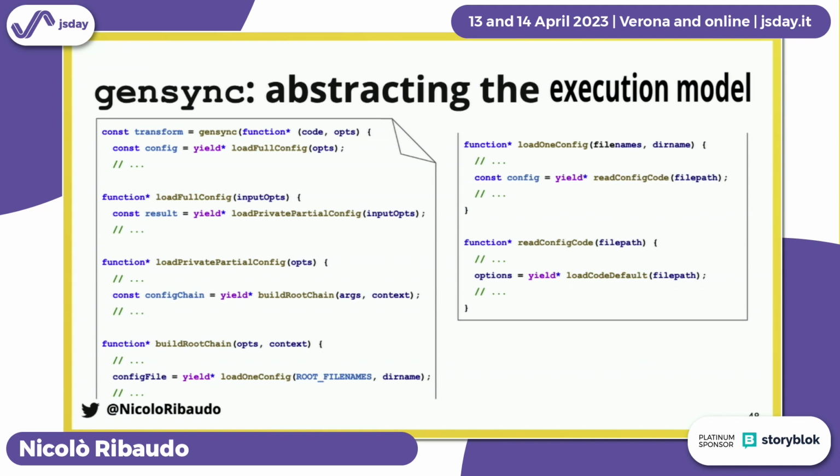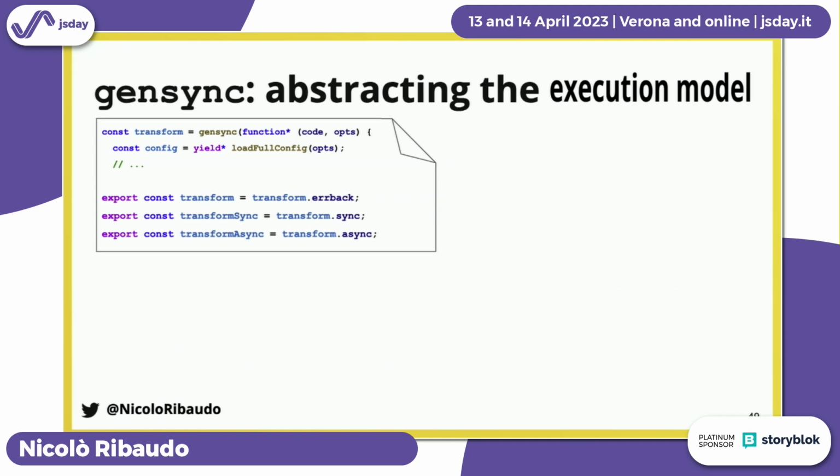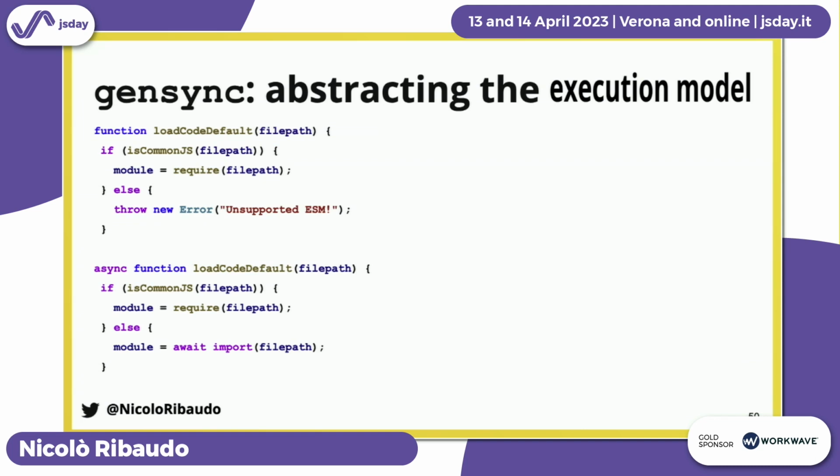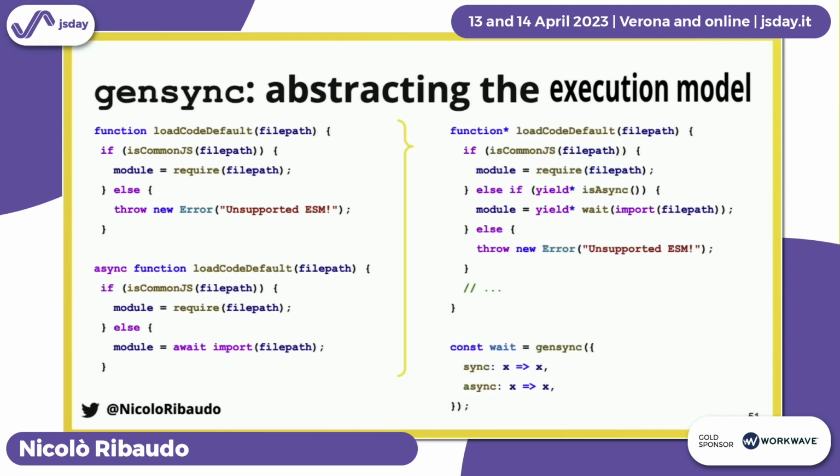And we only need to wrap the entry point with gensync and then the exit point, as we saw, with gensync again. In this case, how was load code default implemented? Well, we can just export all the versions for our function. Instead of having the synchronous and the asynchronous version, one supports only CommonJS, the other one supports both. We could have our generator that loads the CommonJS file. Then if we're in an asynchronous context, we are doing something async, so we can use promises. Otherwise, it just throws an error that it's not supported because we're trying to load ESM synchronously.